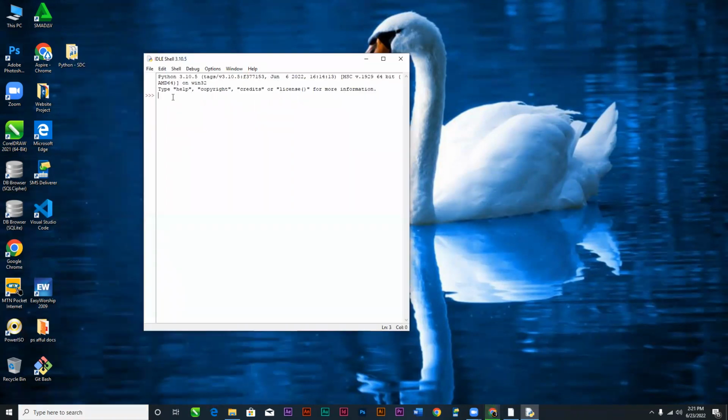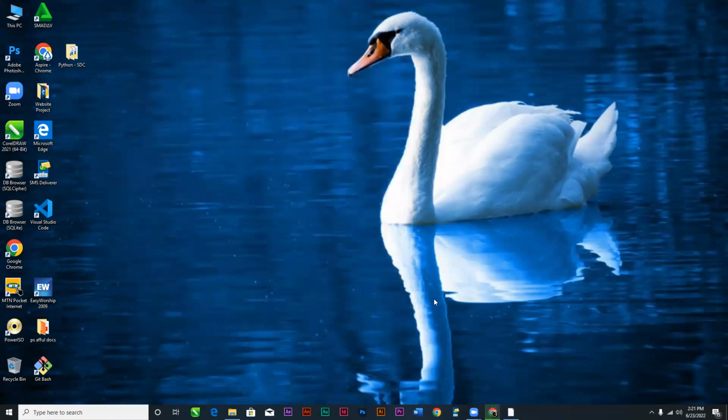I can write Python code inside of it. You see that I just wrote 2 + 2, hit enter, and then it has given me the answer. So this is not what I prefer. You see that I don't need to do any extensions or any connections, but I don't prefer this. I prefer Visual Studio Code.